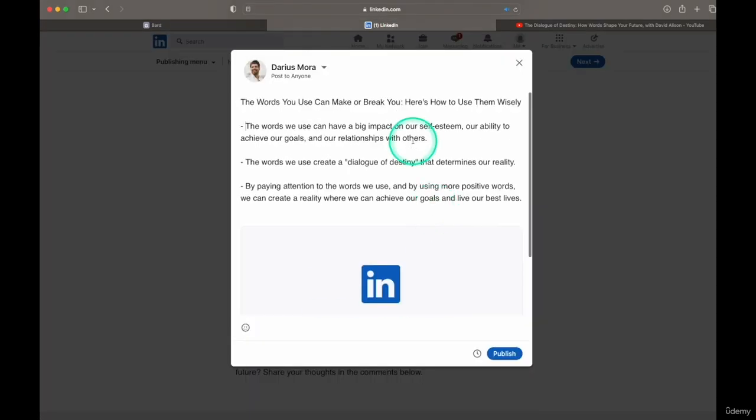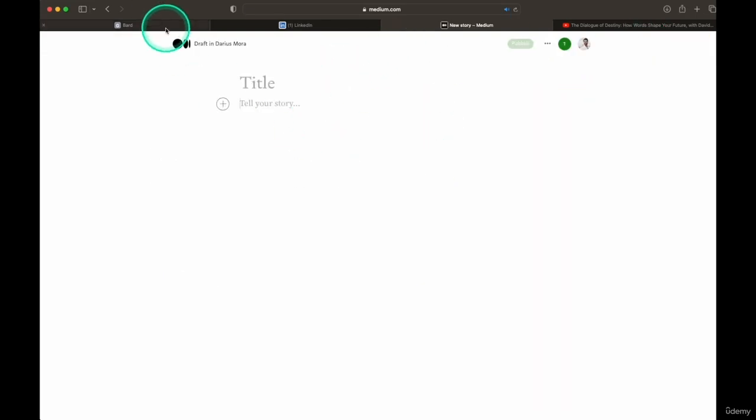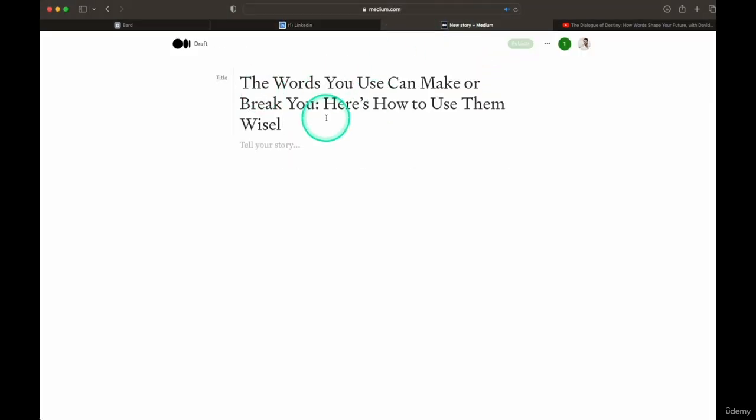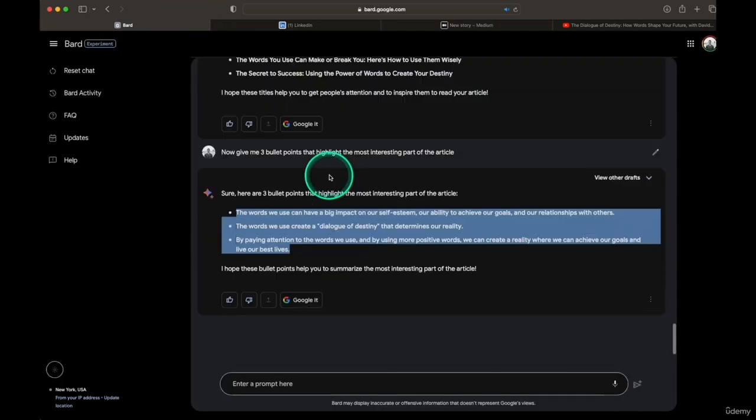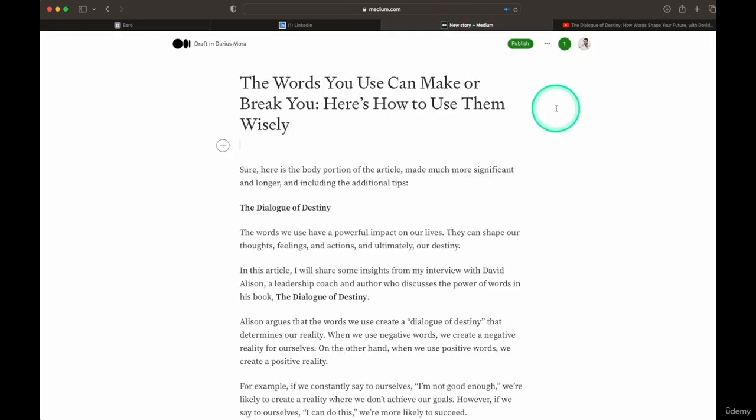So this is how you get yourself an article that can be published on LinkedIn and Medium and all of the other platforms in no time. I'm going to open Medium. Here I have my Medium account, and we're going to do the same thing over here. We're going to take this title wisely, and here we're going to copy the text, and you're done. So here you can take one big piece of content like a video and then distribute it, and in just a matter of minutes have these amazing articles published.